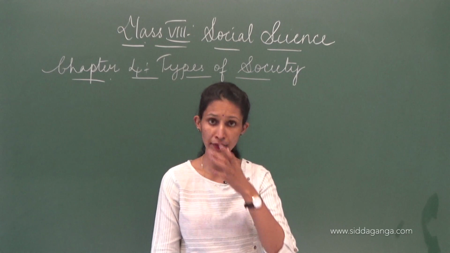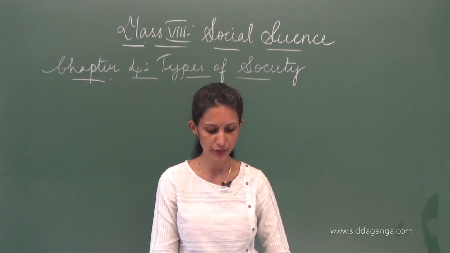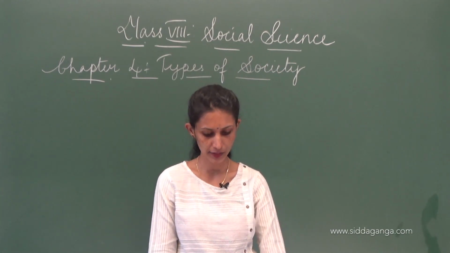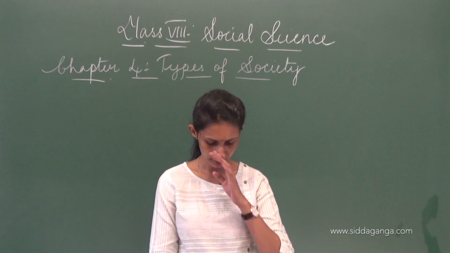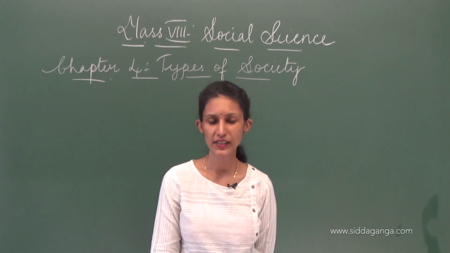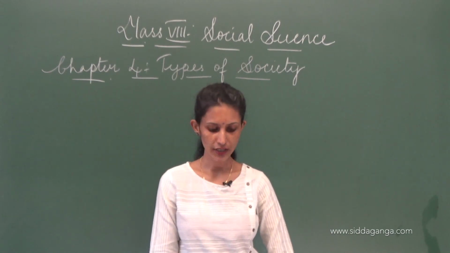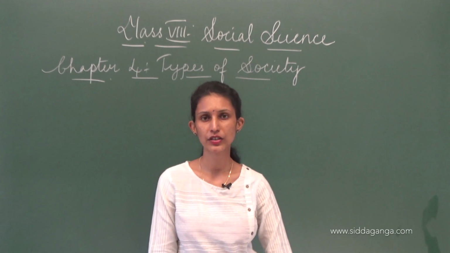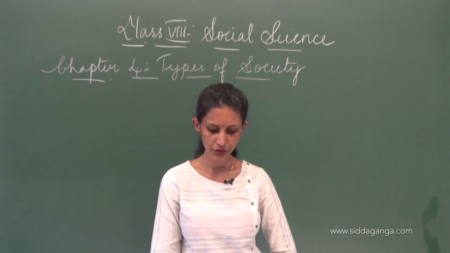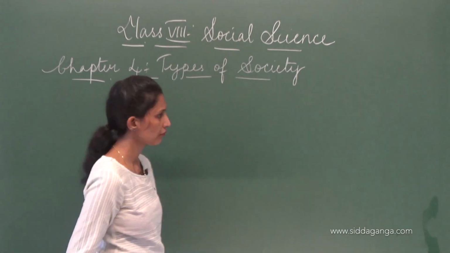Today we will continue the other systems that are there and then further move on to the urban society as well as the industrial societies if time permits. Alright. So, we studied the Jajmani system, we studied the Zamindari system in the lesson Types of Society. A few more things to deal with and then we wind up this lesson. Today we will study what is called the Rayatwari system.